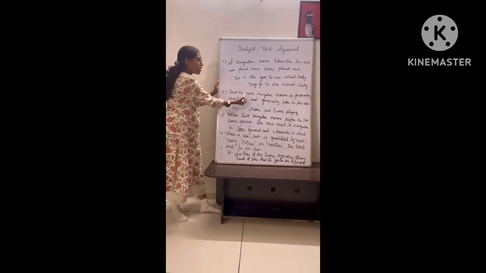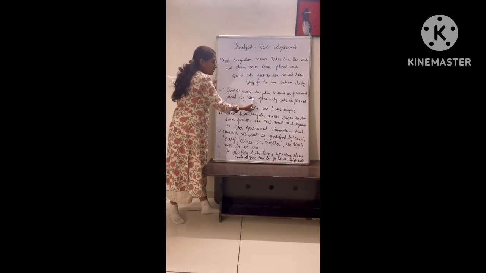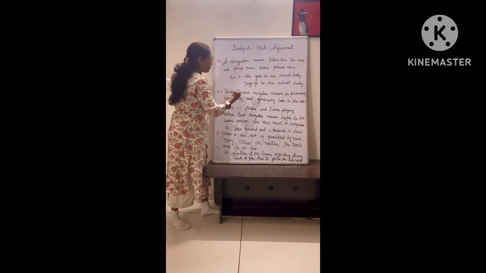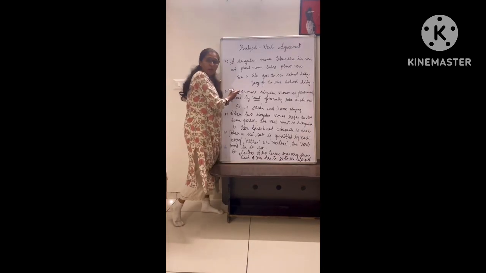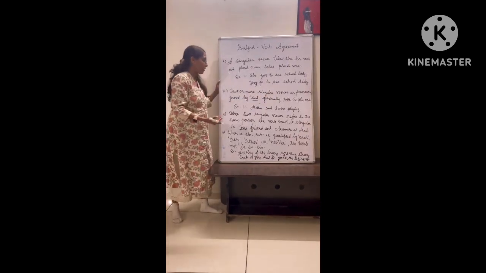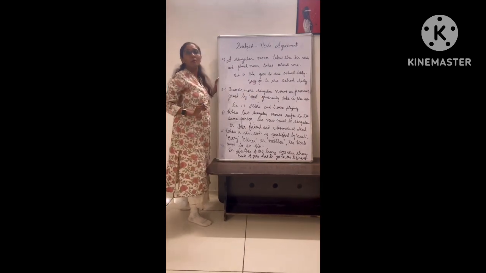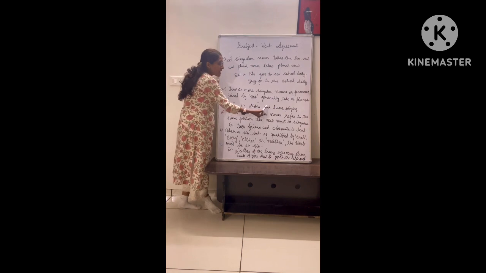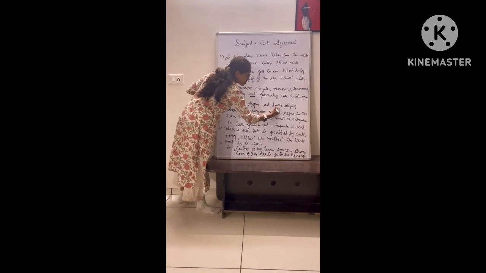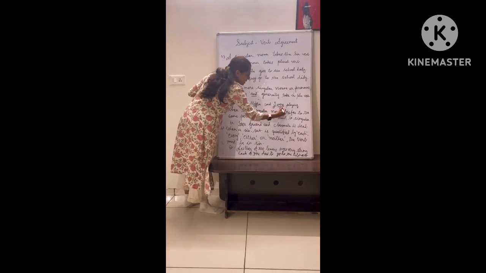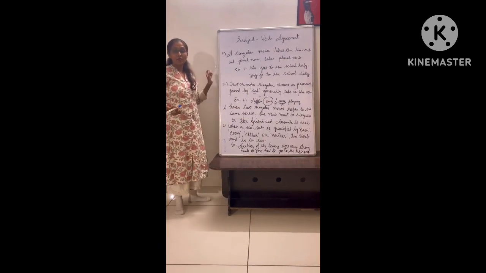Second rule: two or more singular nouns or pronouns joined by and generally take a plural verb, right? Joined by and. What does it mean? We are talking about two or more singular nouns or pronouns, but they are connected by and. So we need to take the plural verb. For example, Nisha and I were playing. Here Nisha is singular, I is also singular, but the verb is a plural verb. Why? Because it is connected by and. This was the second rule.